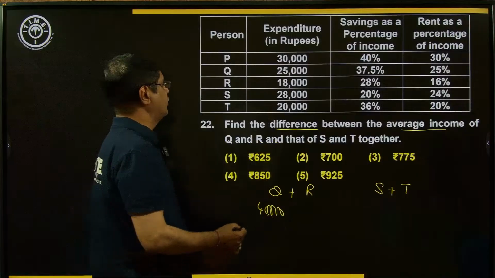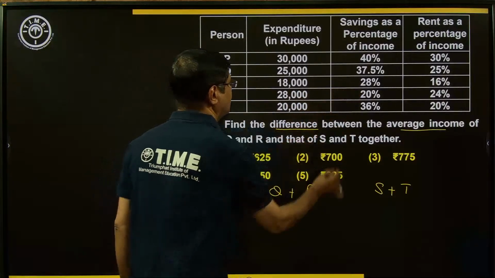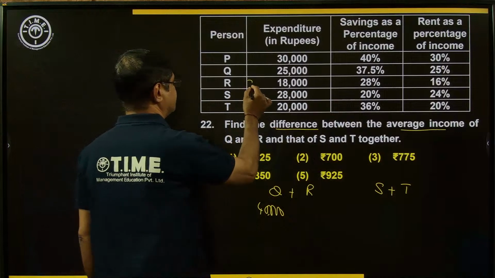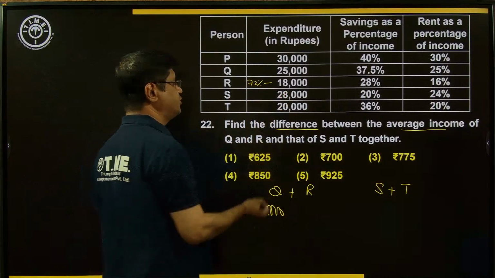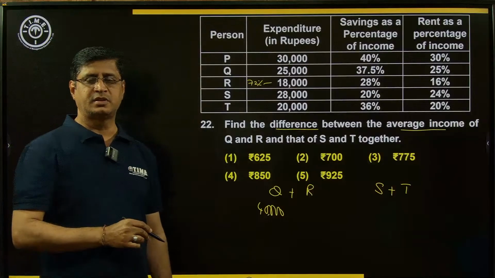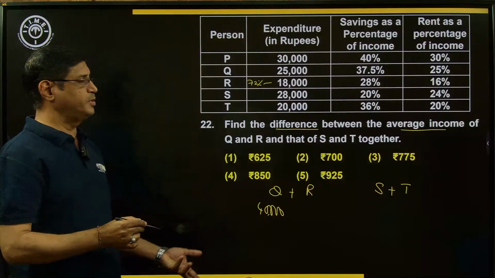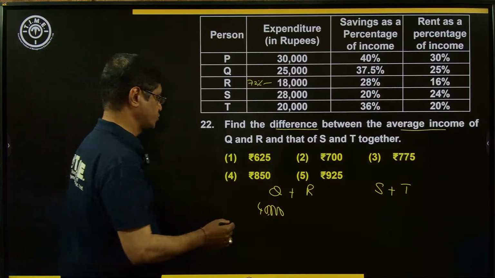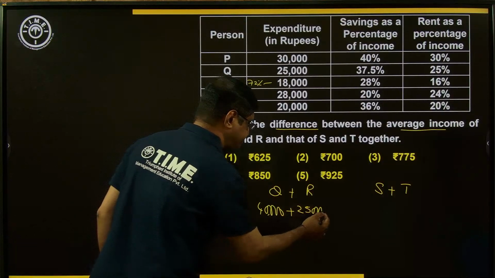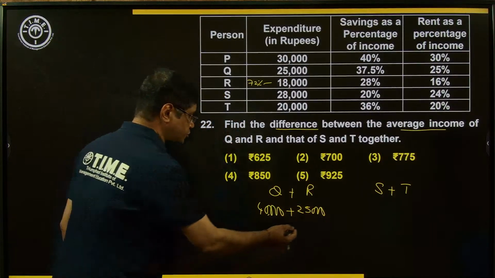What about the R value? If you observe, 28% is the savings, means remaining 72%. 72% is equal to 18,000. 18 is equal to 1/4 of 72. 100% is 1/4 of 100, that is 25,000. So 25,000. Average means divide by 2.